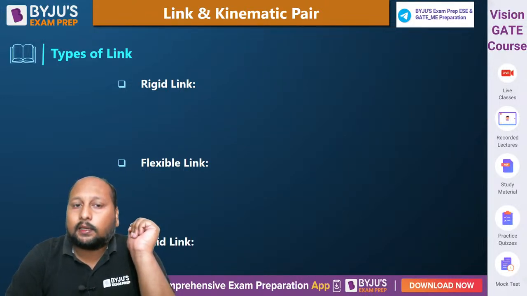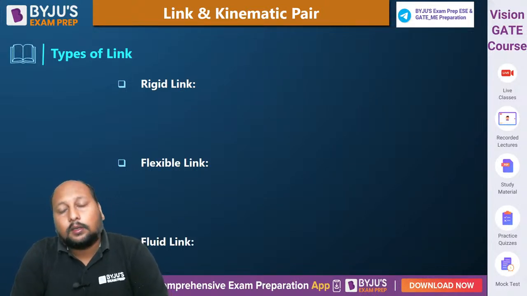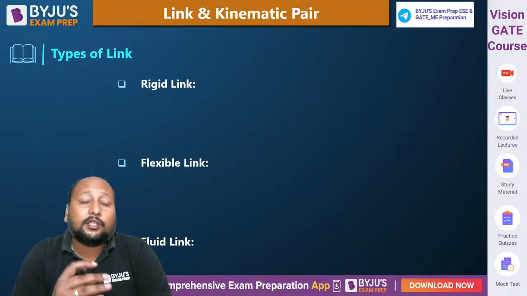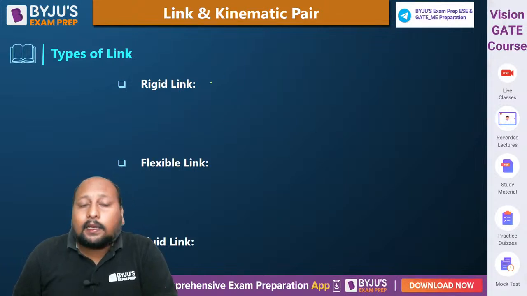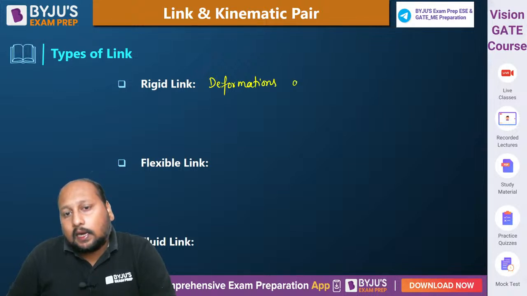What is a rigid link? Anyone? By the name itself, you must be able to answer this. What is the meaning of rigid link? Rigid link means that link in which deformations are negligible.